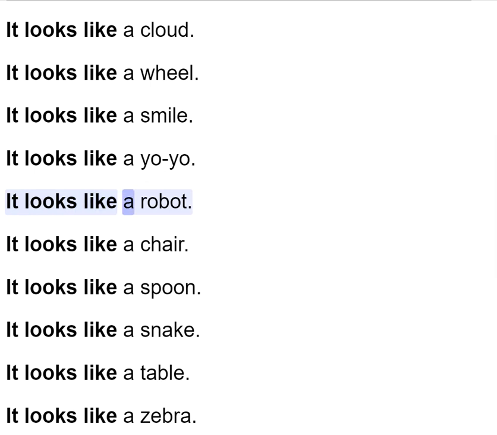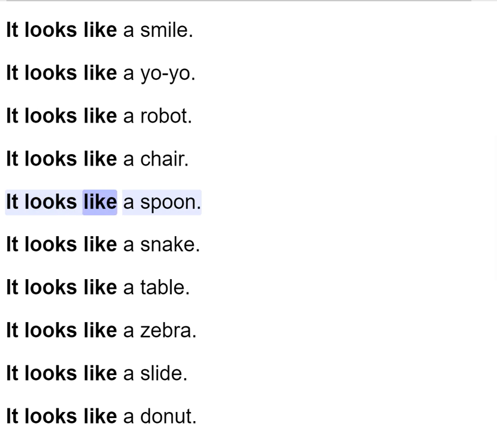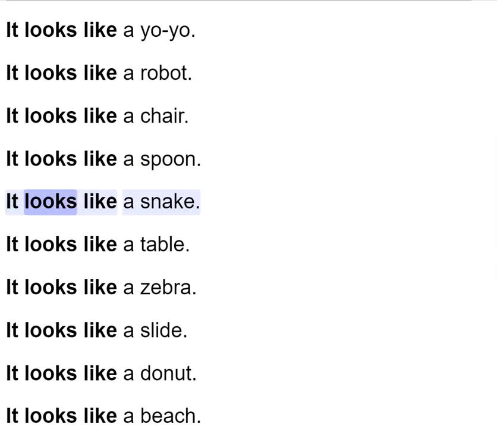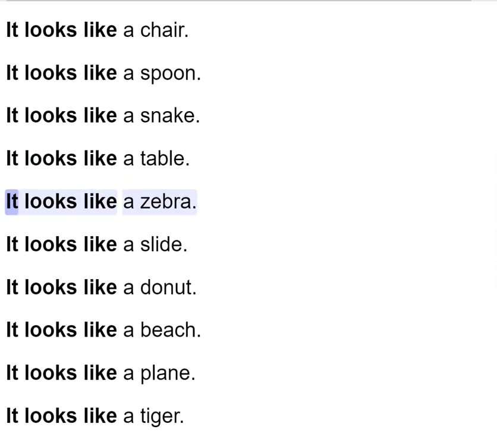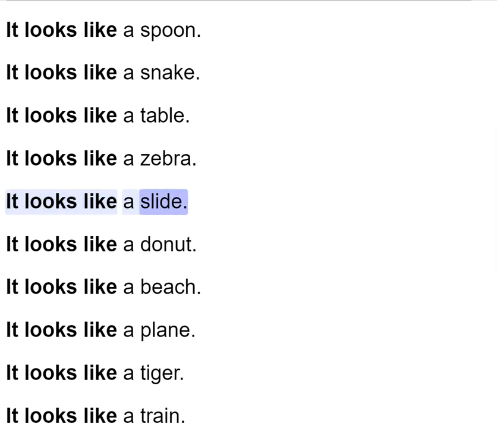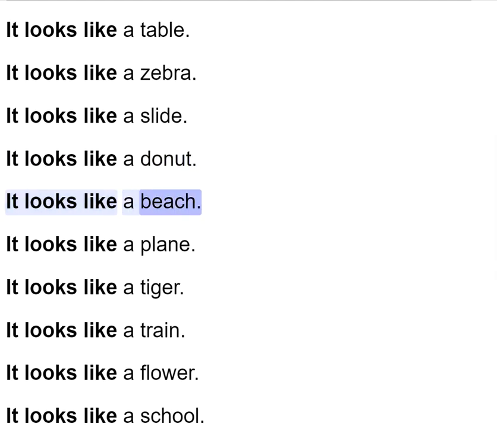It looks like a robot. It looks like a chair. It looks like a spoon. It looks like a snake. It looks like a table. It looks like a zebra. It looks like a slide. It looks like a donut. It looks like a beach.